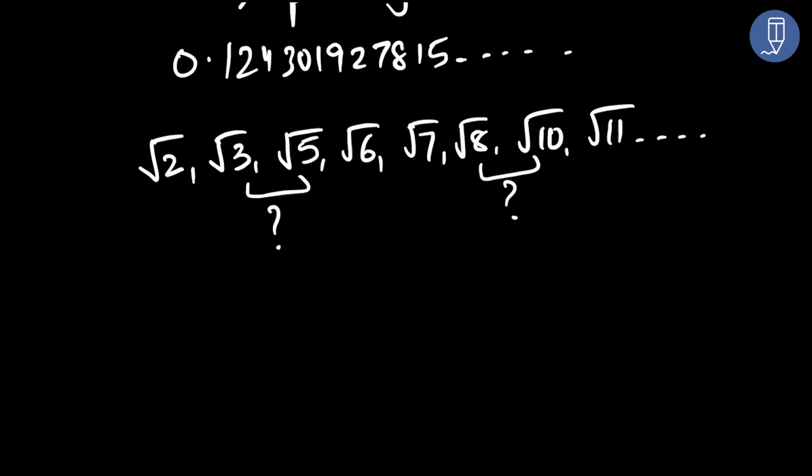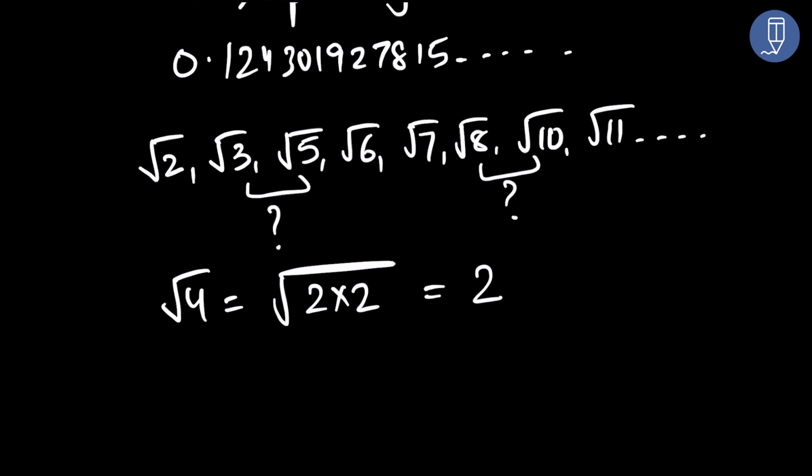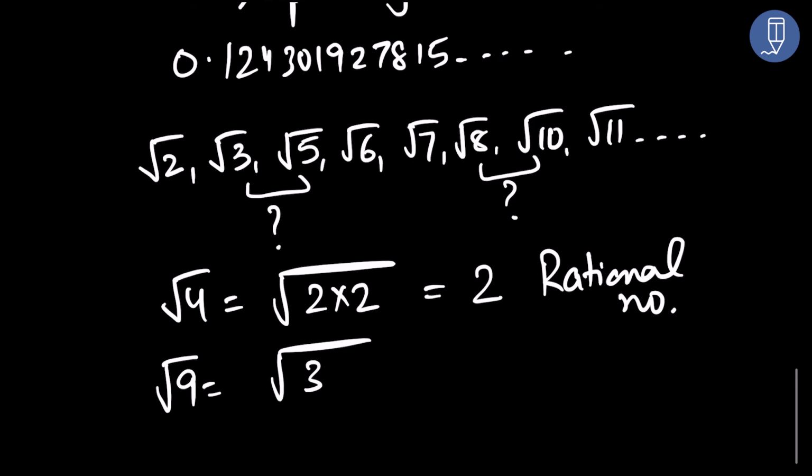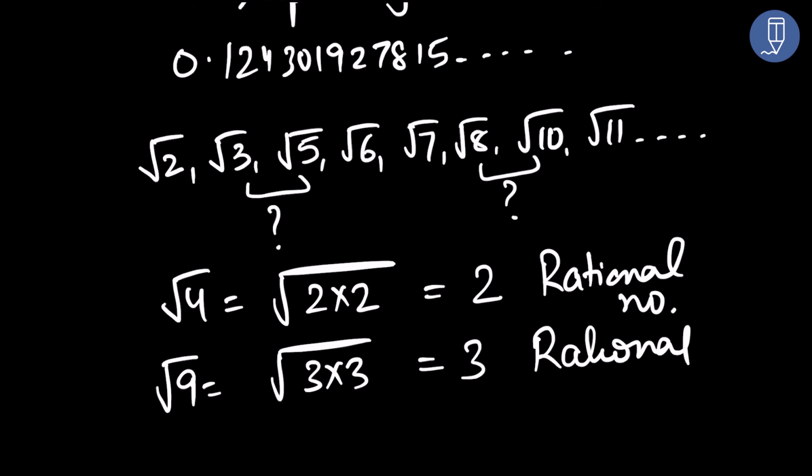I did that purposefully because square root of 4 is actually 2 into 2. So this becomes 2. The moment I am able to remove the square root sign after simplification, it is not an irrational, it becomes a rational number. So there are numbers which have a square root sign, but they are not irrational, they are rational. Like square root of 9, that is 3 into 3. So this becomes 3. So this is also rational because I am able to remove the square root sign. Wherever I am not able to remove the square root sign, it becomes irrational.